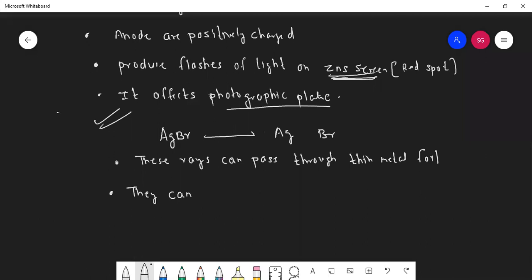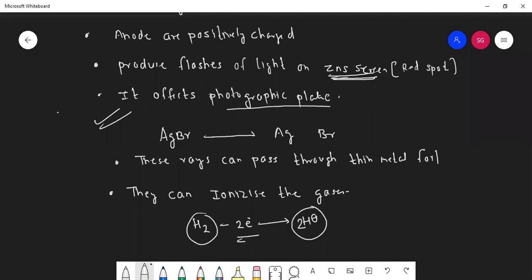they can ionize the gases. Ionize the gases is a property of both proton and electron. Ionize the gases means what? If I take H2 and remove 2 electrons from this, it will produce 2 H+. Means from a gas we have prepared ions because we have removed 2 electrons, because each hydrogen will lose 1 electron to form H+.